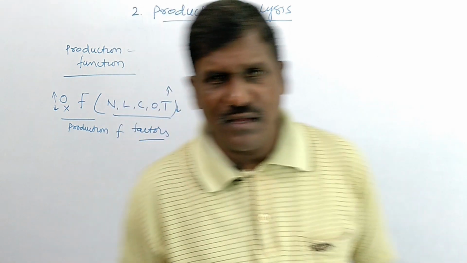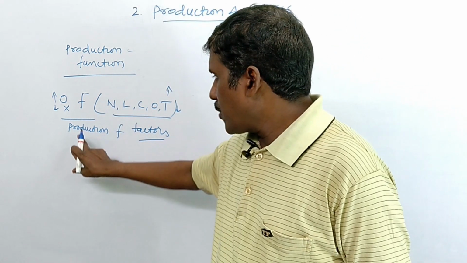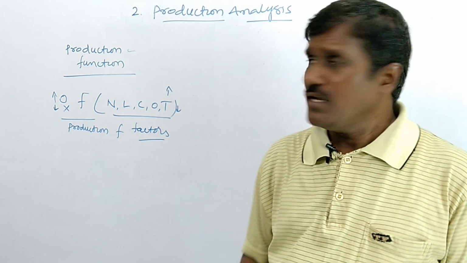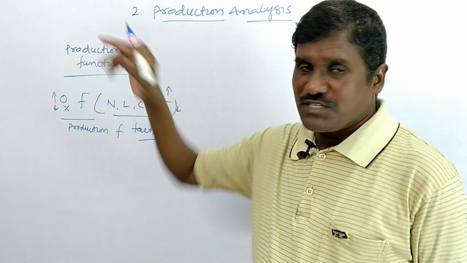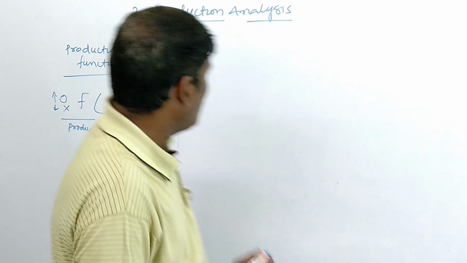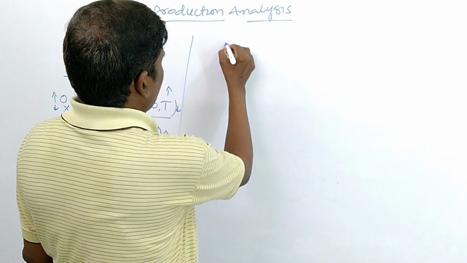So this is the relationship in between production and production factors. Okay, so this is called production function. On one hand. And the next one is on the basis of the time.